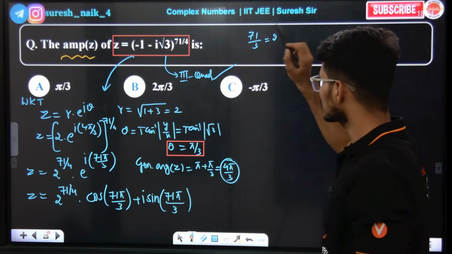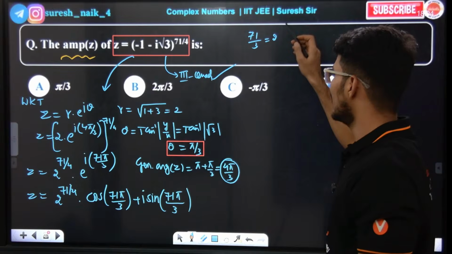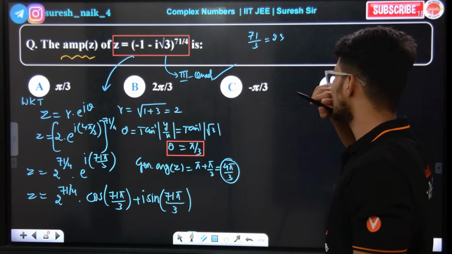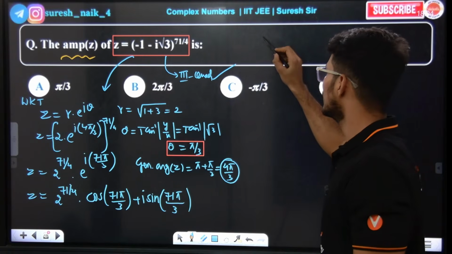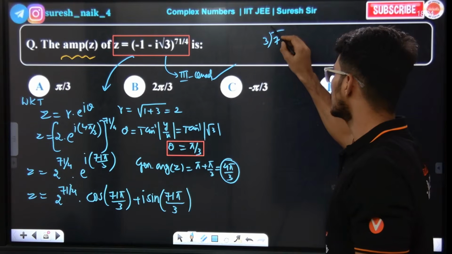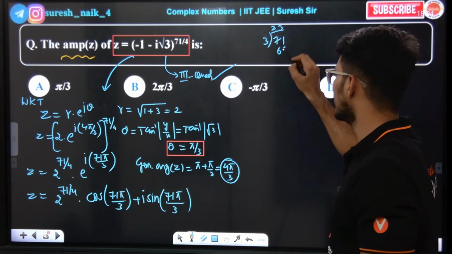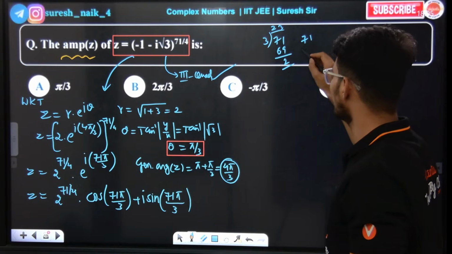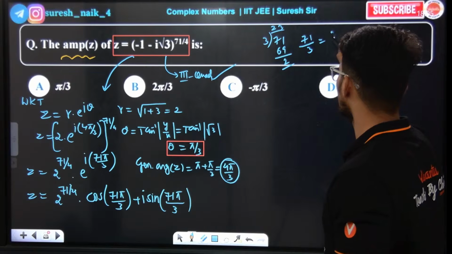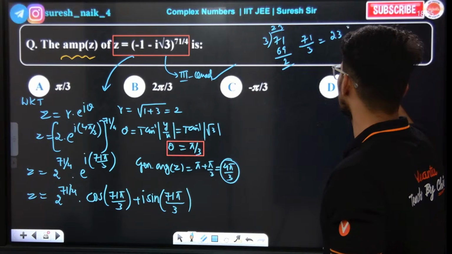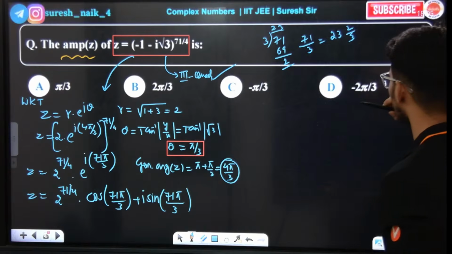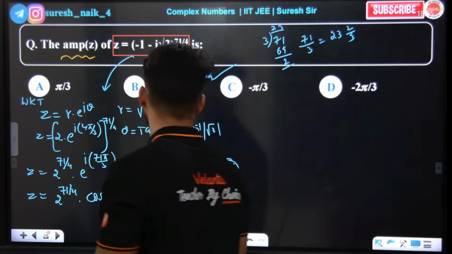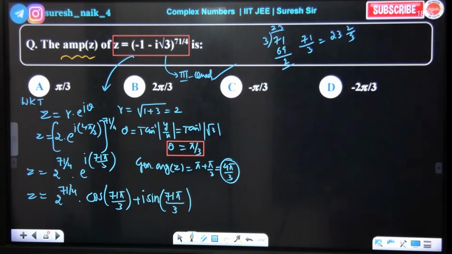3 2s 6, remainder 1, 11. So 3 3s. Or else you can do like this. 71 means 3 23s are 69, so the remainder is 2. So 71 by 3 can be written as 23 and 2 by 3. Correct or not? Yes or no? 71 by 3 can be written as 23 plus 2 by 3.